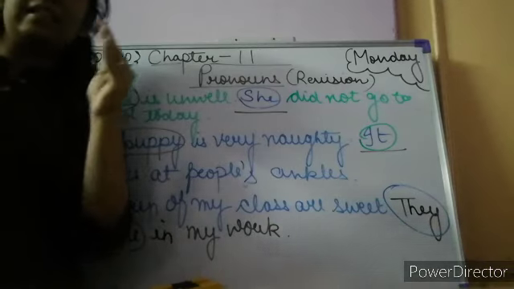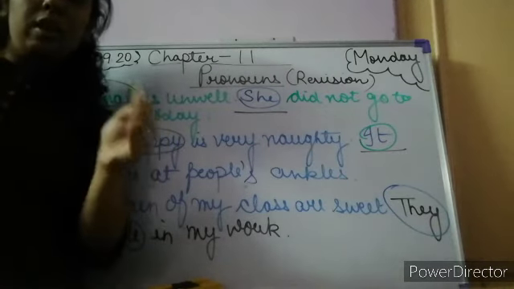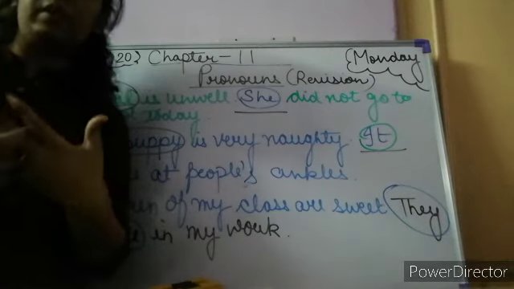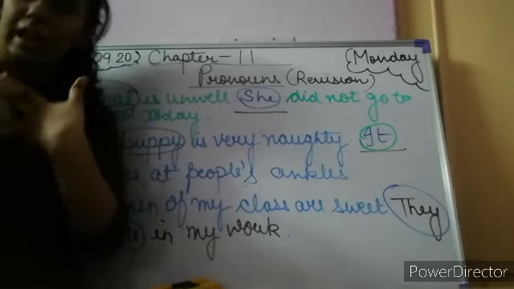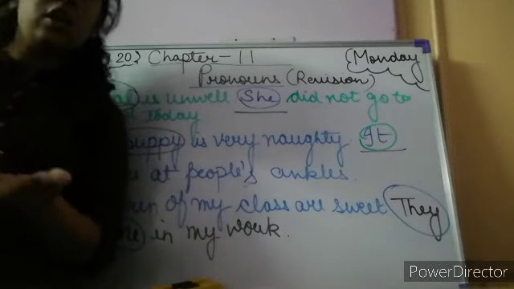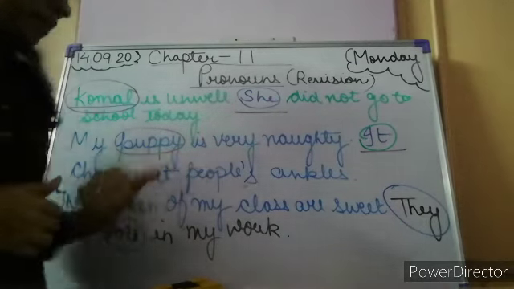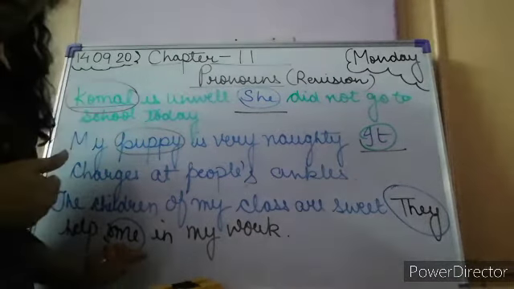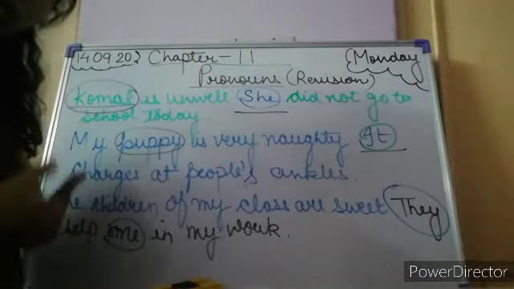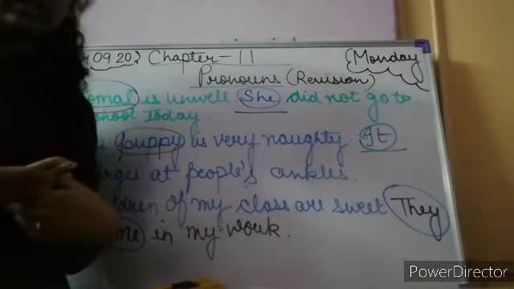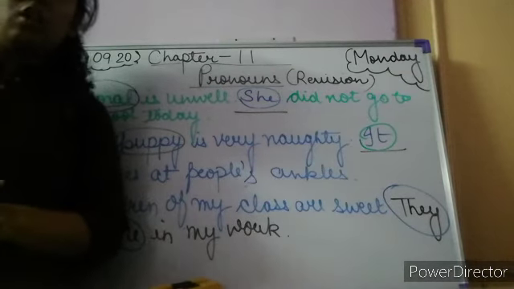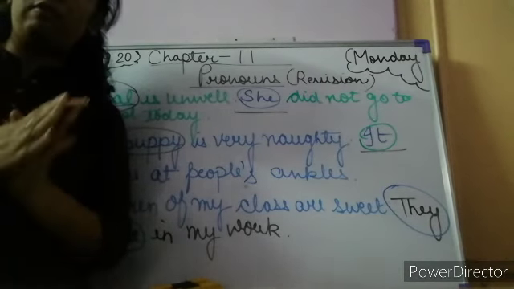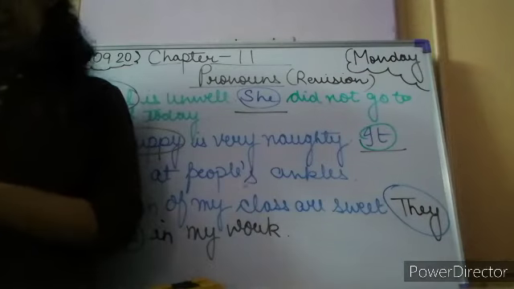So I is a subject pronoun, and because I is always used for the person who is speaking, it is first person. Whereas when I was talking about you people helping me, here I am the object. So here me is an object pronoun in the sentence. So for the first person, the subject pronoun is I, and the object pronoun is me.